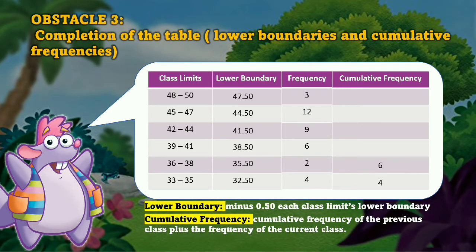This means that the class 36 to 38 has a cumulative frequency of 6, 39 to 41 has 12, 42 to 44 has 21, 45 to 47 has 33, and 48 to 50 has 36.